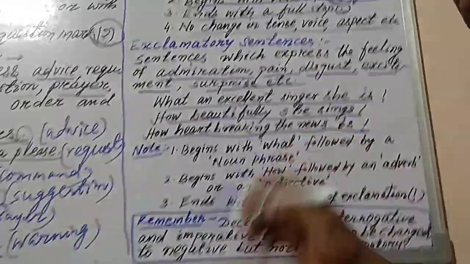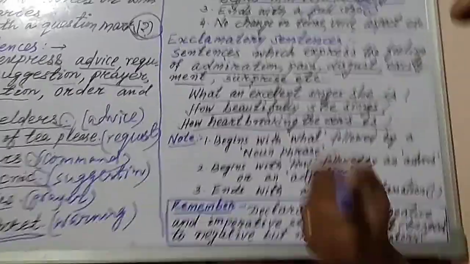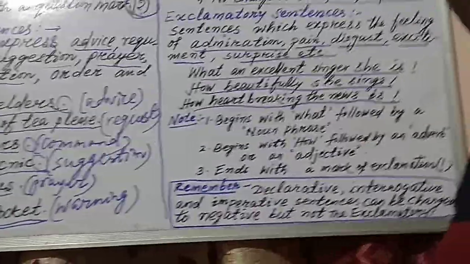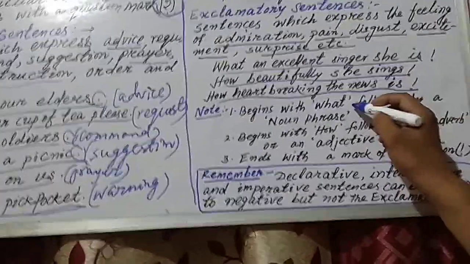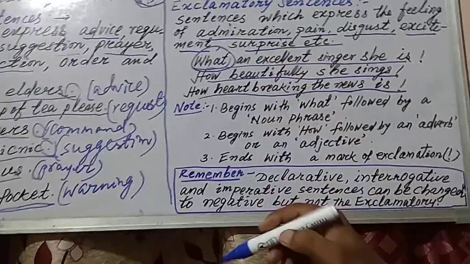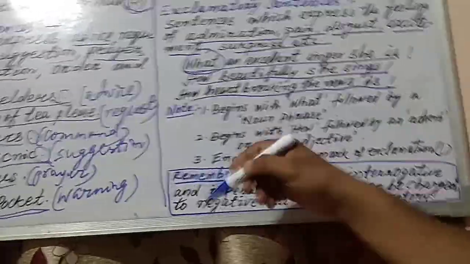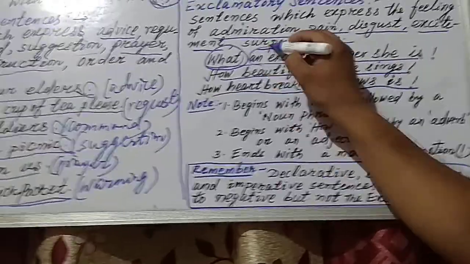Like this. These are the exclamatory sentences, and here you will see the basic things: these sentences begin with what. You see here, these sentences begin with what, and what is followed by a noun phrase. You see here, this is a noun phrase.